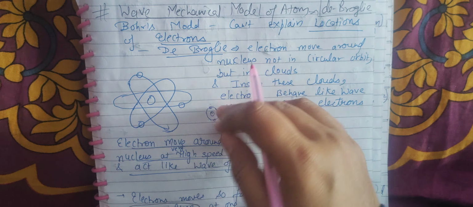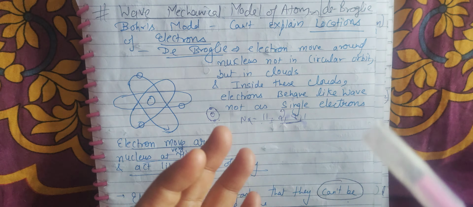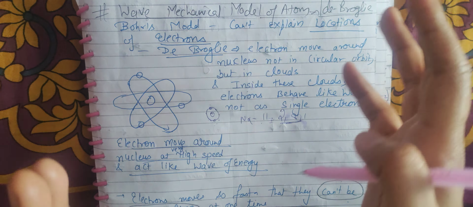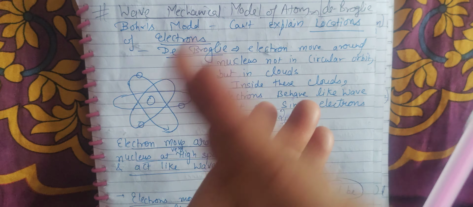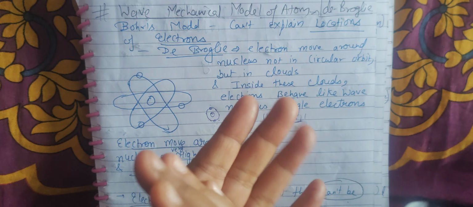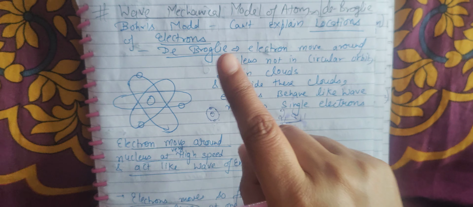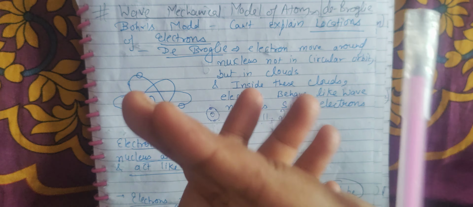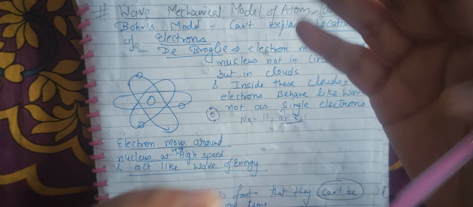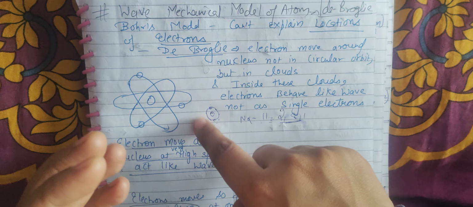Bohr told you that two electrons are present in this orbit, but he didn't say what the exact position of the electron is. Scientists observed the electron inside the atom, taking pictures of it, but they couldn't find one electron at one place. Suppose they take it at 8:12, then within a gap of one minute they see the electrons changing their position, meaning different places.